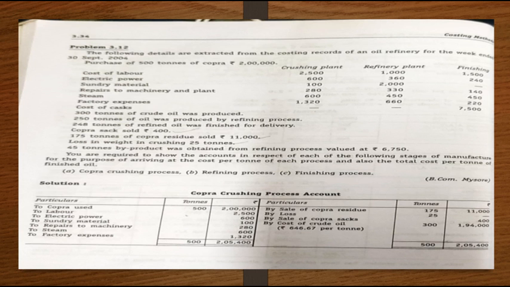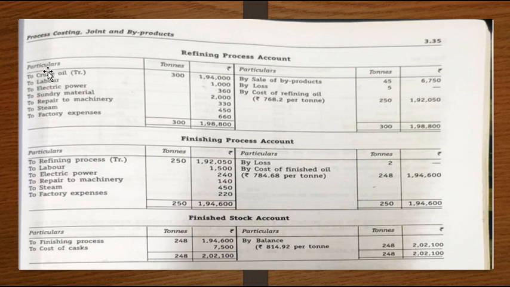So let us prepare our next process, which is the refining plant process. Under this process, we will record all the inputs and outputs. So particulars, tons, rupees, particulars, tons, rupees. The output of the crushing process will be an input for the refining process. So what is the output we have got in the crushing process? 300 tons, and what is the cost? 1,94,000. So this will be the input for the refining process. So to crude oil, 300 tons, 1,94,000.